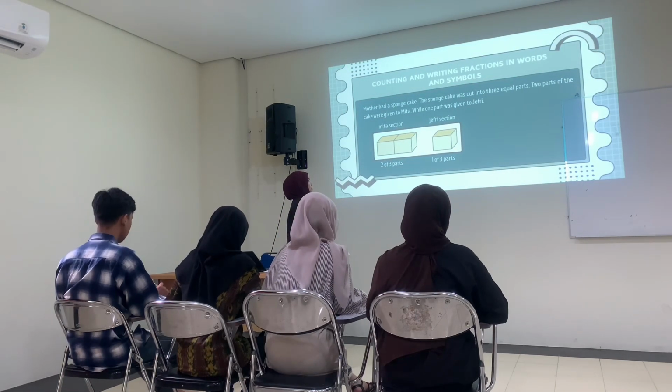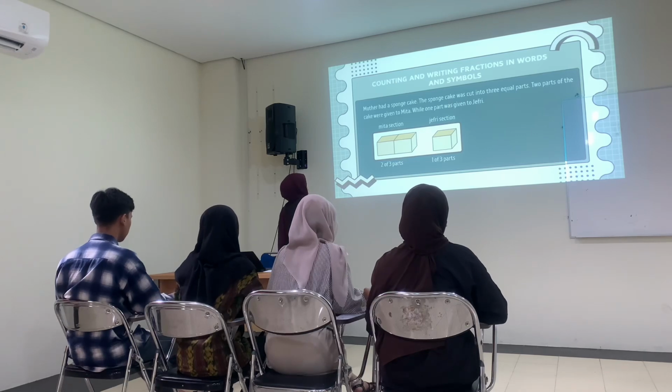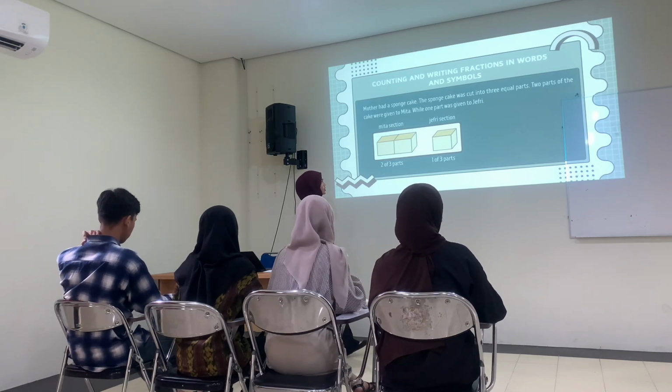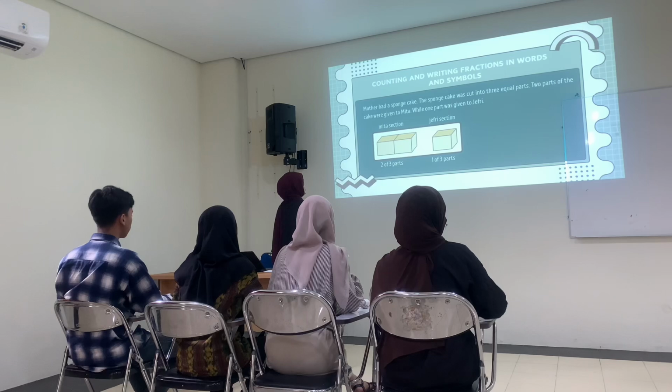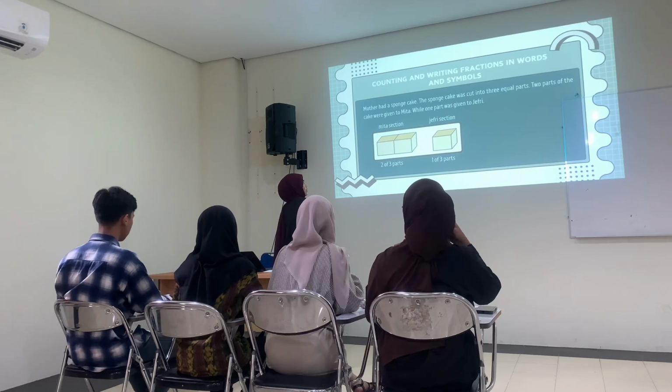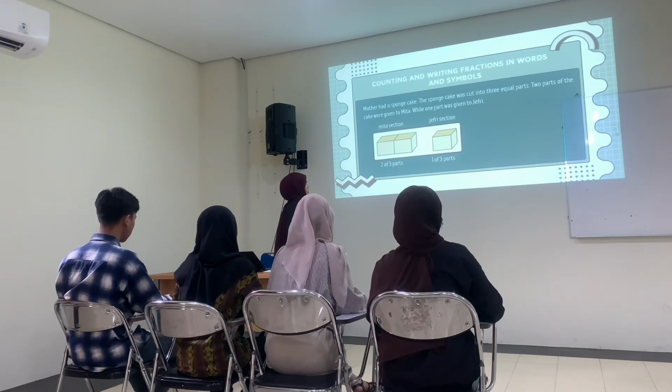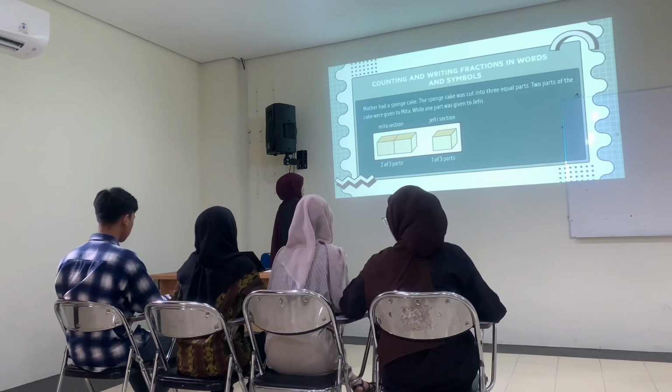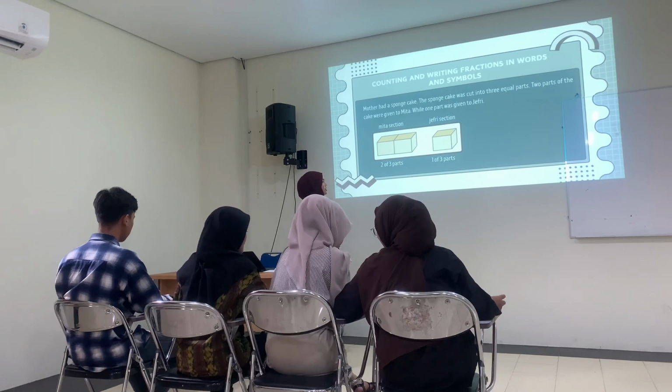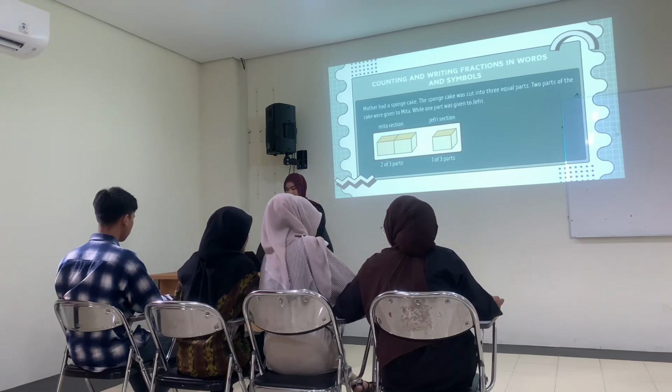Counting and reading fractions in words and symbols. Mother had a sponge cake. The sponge cake was cut into 3 equal parts. 2 parts of the cake were given to Mita, and 1 part was given to Jeffrey. Two of 3 parts is Mita's portion, 1 of 3 parts is Jeffrey's portion.